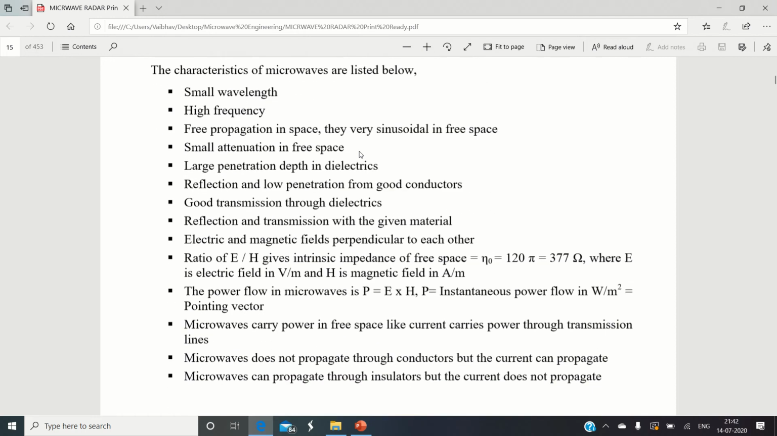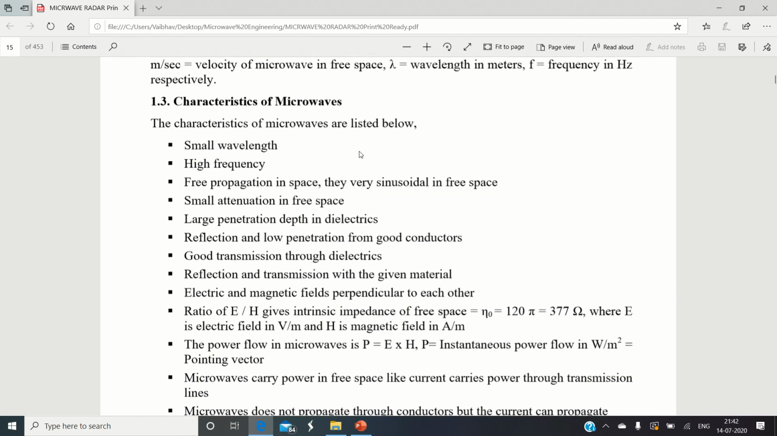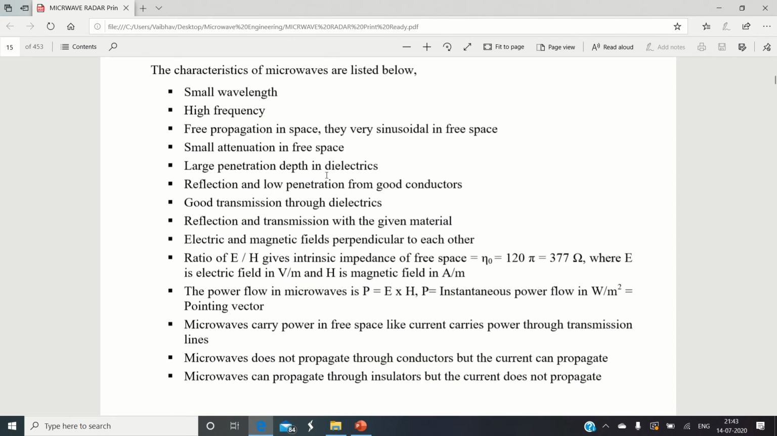Let us go ahead and explain the typical characteristics that a microwave signal possesses. The typical characteristics of a microwave are listed here. One by one, let us start explaining them. The first characteristic is that microwaves possess a very small wavelength. Why do they possess a small wavelength?